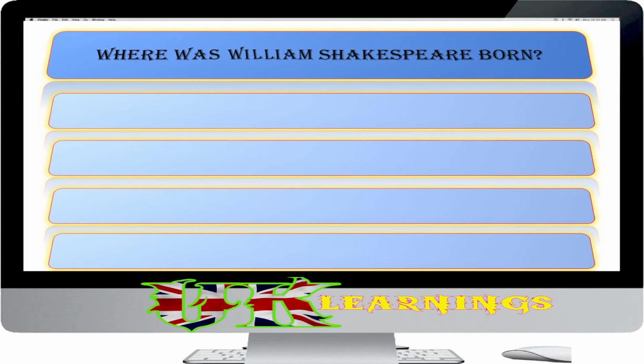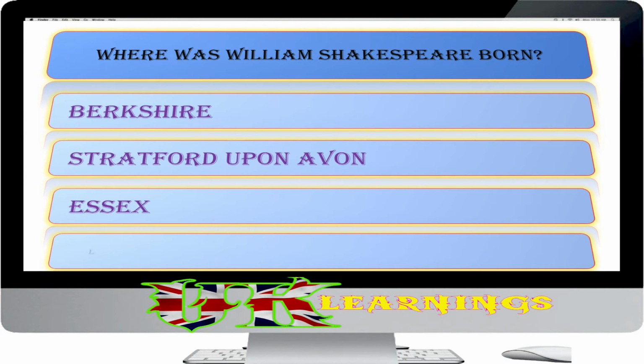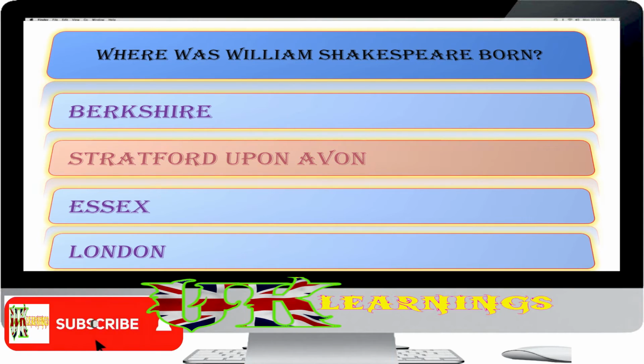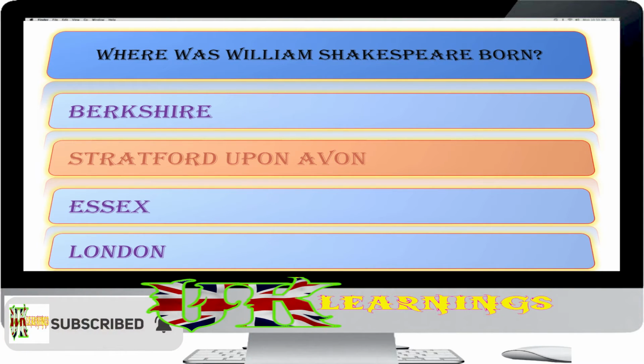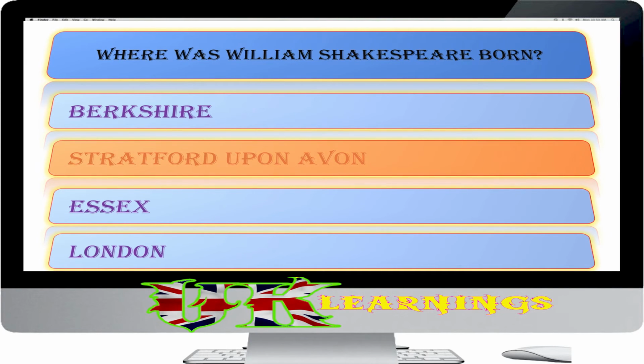Where was William Shakespeare born? Berkshire, Stratford-upon-Avon, Essex, London. The answer is Stratford-upon-Avon. Shakespeare, 1564 to 1616, was born in Stratford-upon-Avon, England.